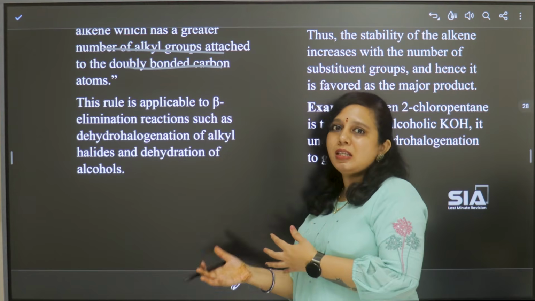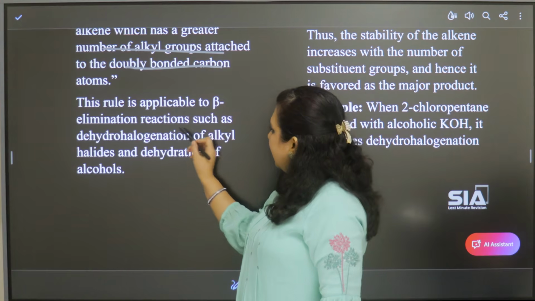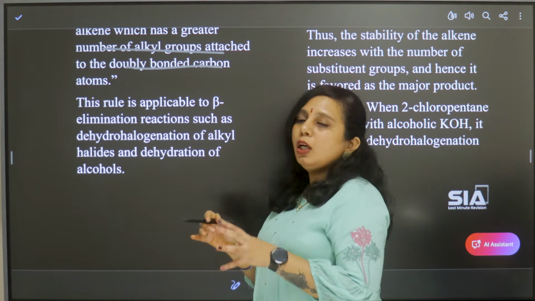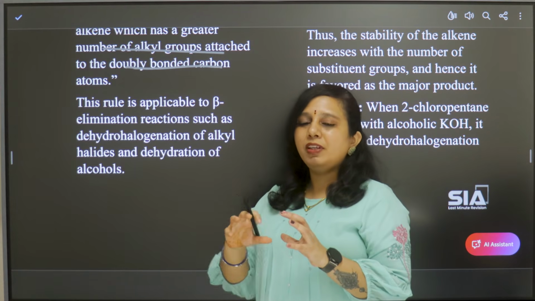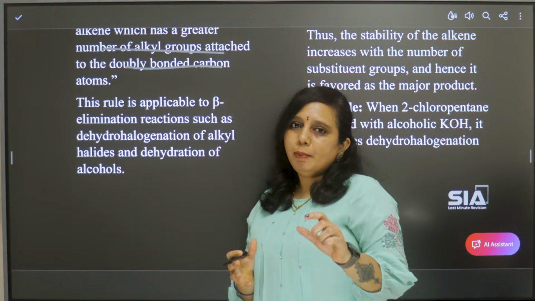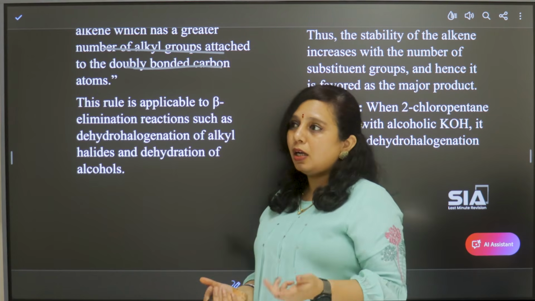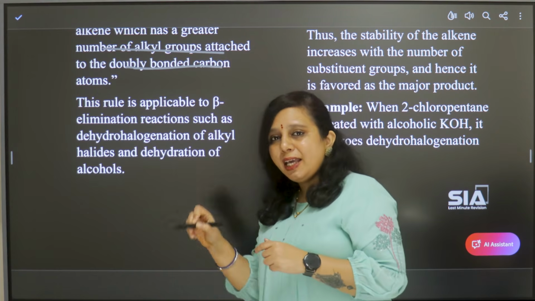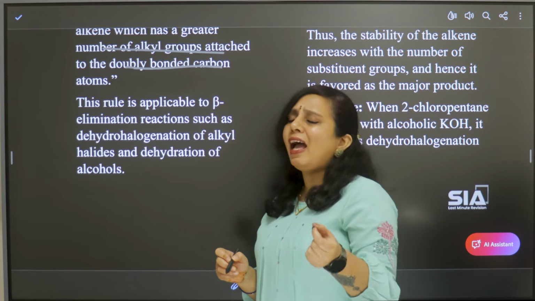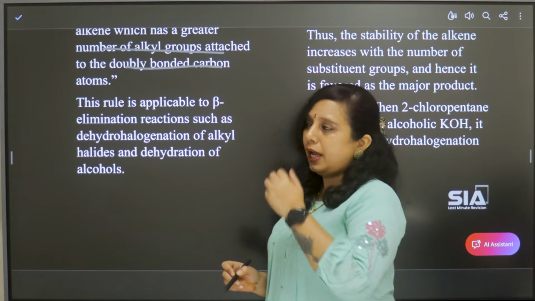In which molecules can we see this type of rule? Here, beta elimination reactions. The carbon with which the functional group is attached is called the alpha carbon, and the carbon beside that alpha carbon is called the beta carbon. When an atom is removed from the beta carbon during elimination, it is called a beta elimination reaction.